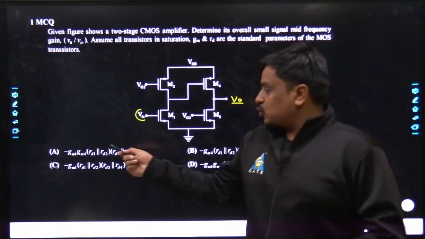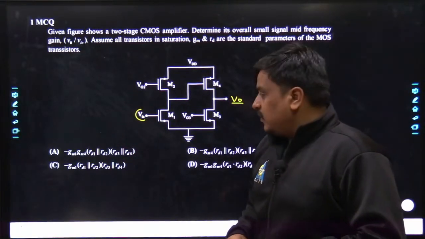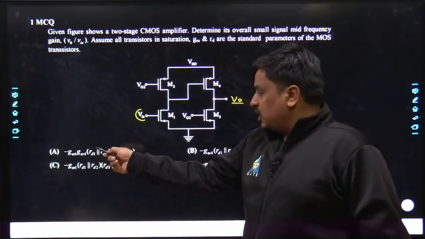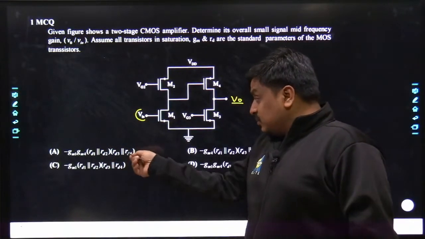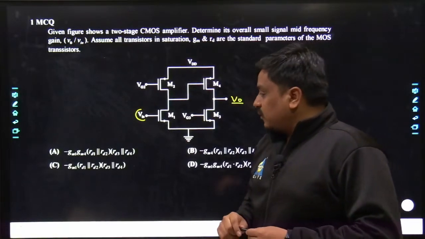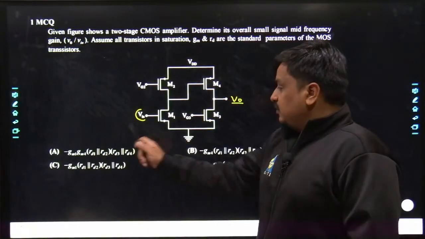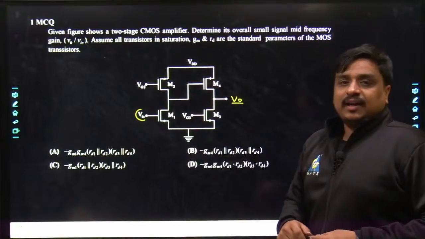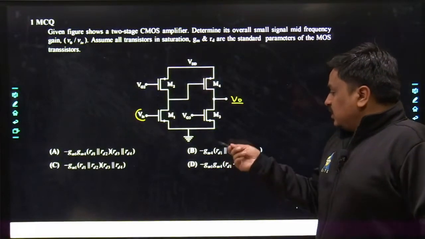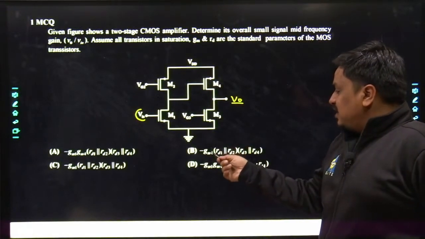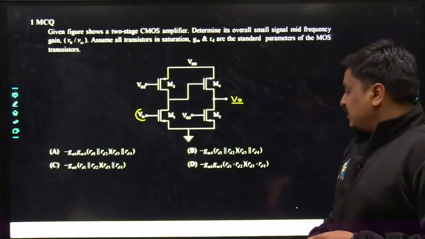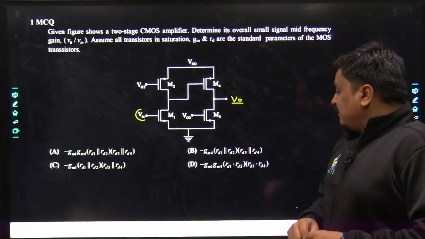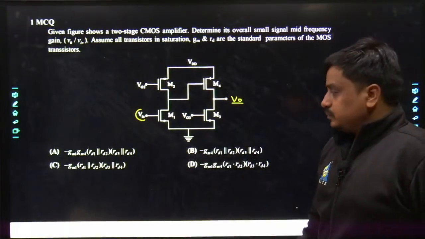If you see the first option, it is nothing but minus gm1, which is getting multiplied with gm4, and within the bracket it is a parallel combination of rd1, rd2, and similarly multiplication with the parallel combination of rd3 as well as rd4. Similarly, if we hop on to option B, the gain has been given as minus gm4, which is getting multiplied with the parallel combination of rd1 as well as rd2, and again it's getting multiplied with rd3 in parallel with rd4.